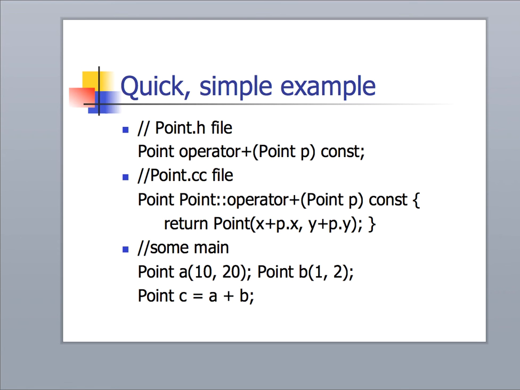prototype. And then inside the .c file, or .cpp file, as we see in the next bullet item here, we would declare what the function does. And what it does is it returns a point that's computed by taking the x value of the first operand, the one on the left-hand side of the plus sign, and adding it to the one on the right-hand side, which is the p that was passed in, and doing the same thing with the y. In other words, just adding the x values and adding the y values, just like we would add a point. So then in main, we'd create two point objects a and b and say c equal a plus b, where c is also a point object, and it would use this particular plus function to accomplish that addition.